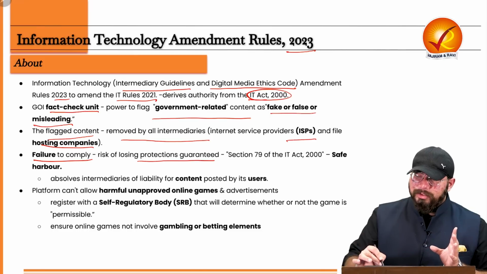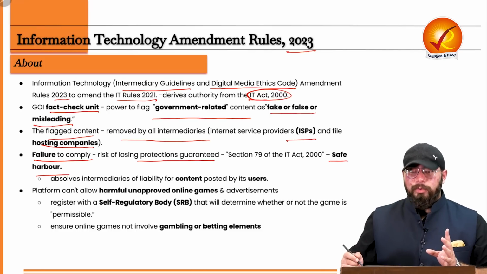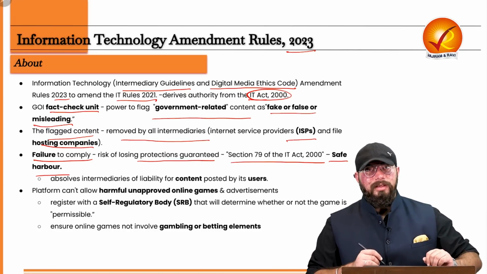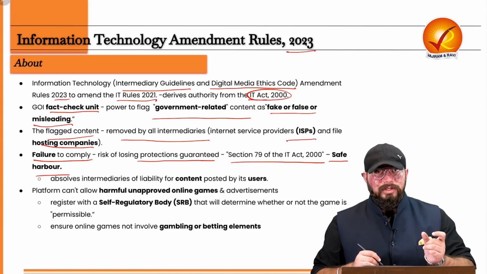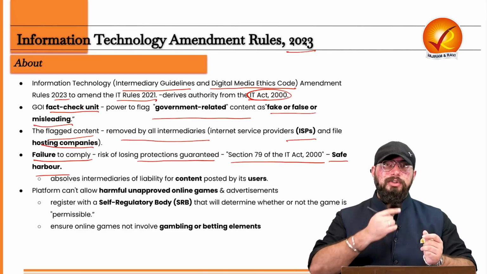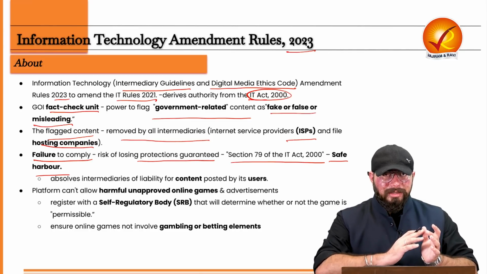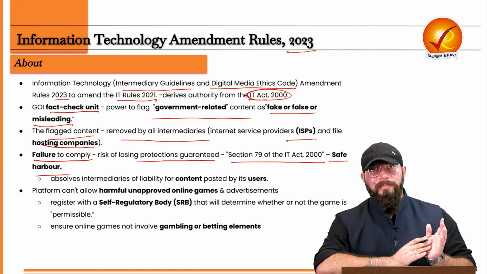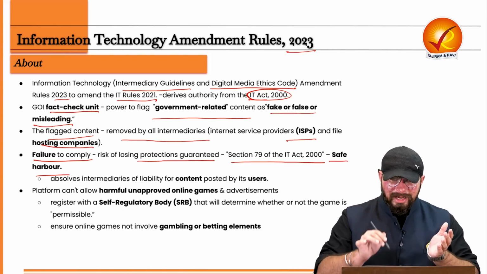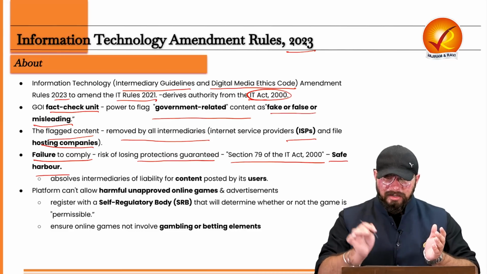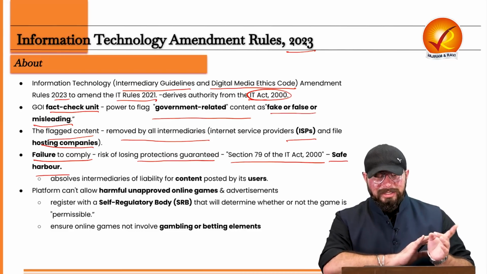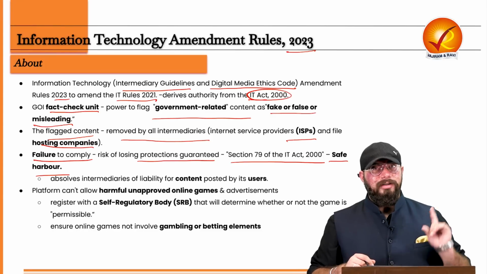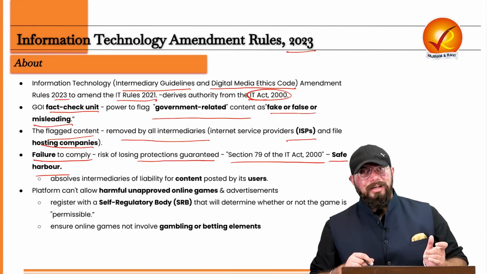That is, they can lose the safe harbor which is granted to them by Section 79 of the IT Act of 2000. So if a particular intermediary fails to comply with this fact-checking unit and fails to remove the content which is flagged as fake or misleading, then that intermediary can lose the safe harbor which they get under the IT Act of 2000. That is Section 79 of the IT Act of 2000. Now, what is the safe harbor? That is important because these intermediaries can lose it.